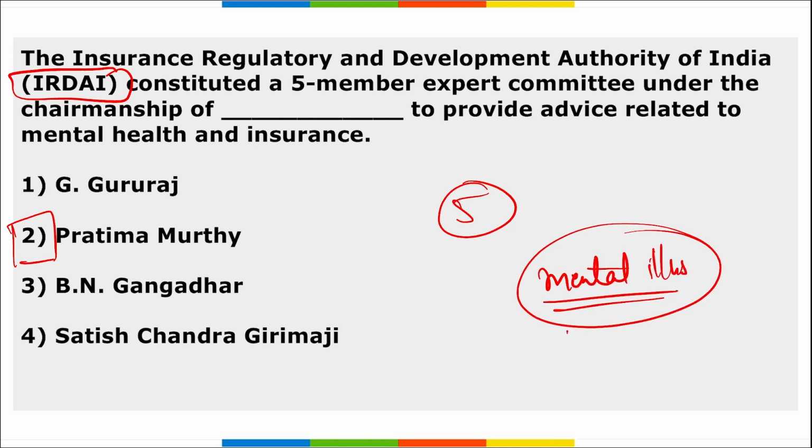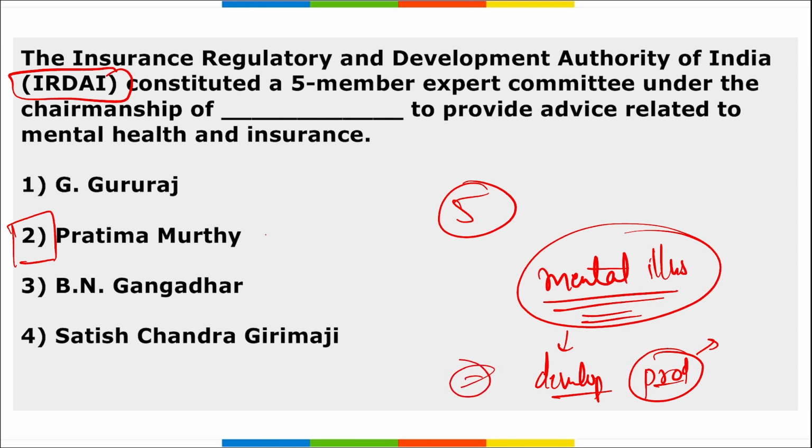In order to develop various insurance products in the mental illness sector, this 5-member committee was set up and it was chaired by Pratima Murthy.